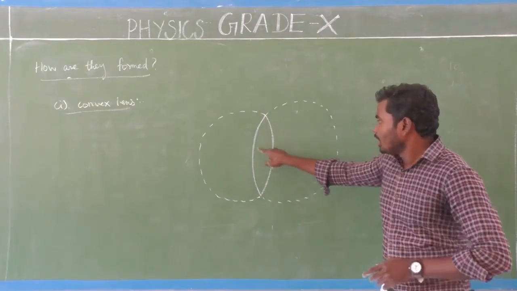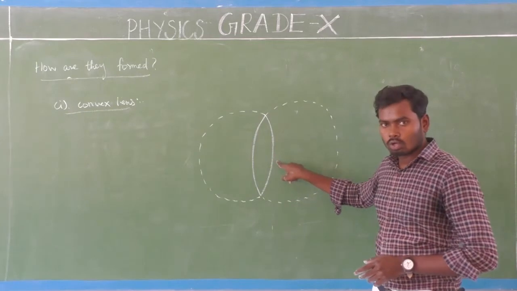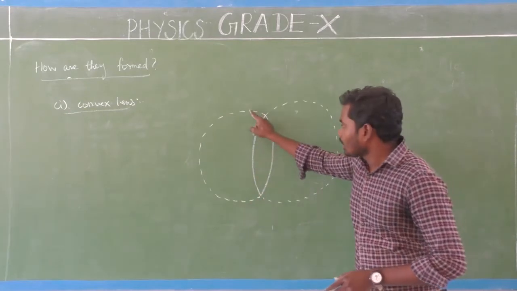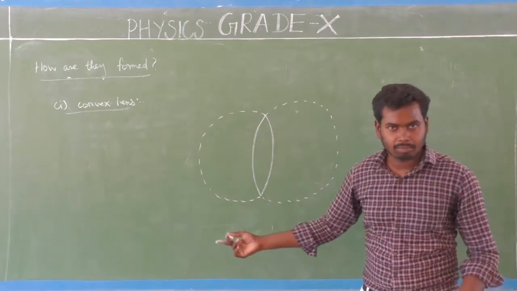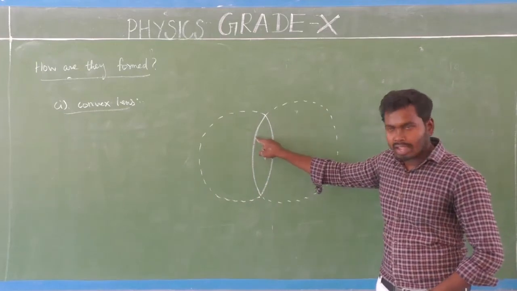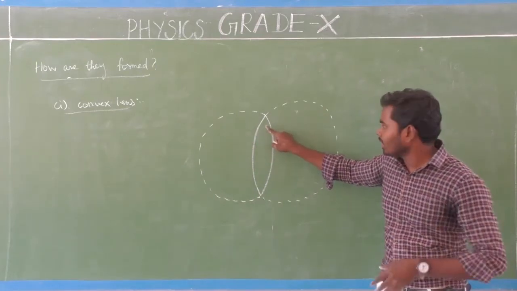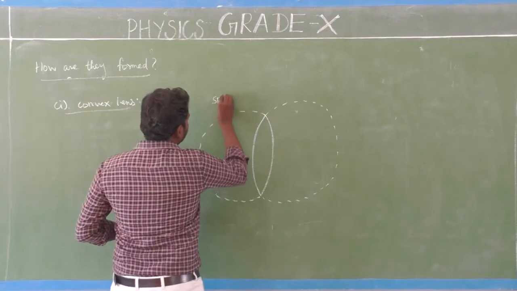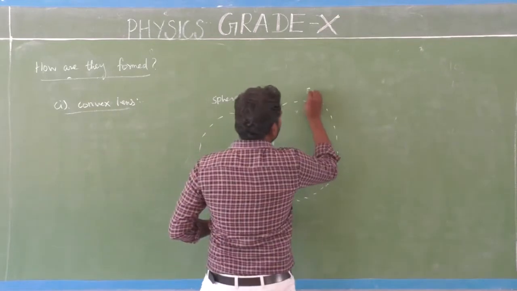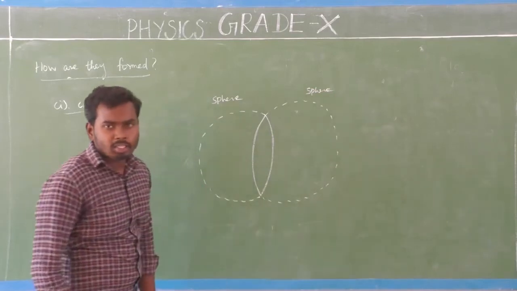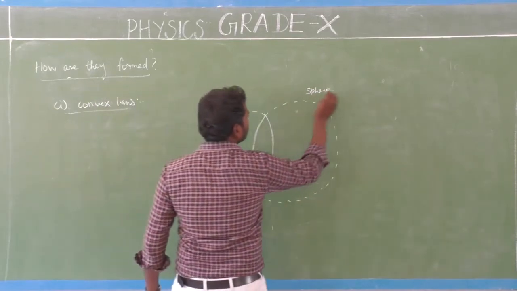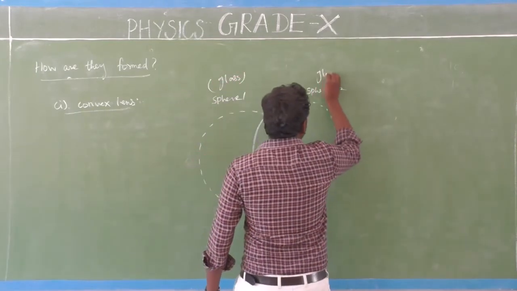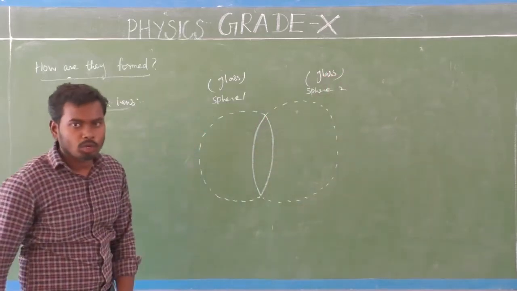So first take the convex lens. This is a convex lens. It has two surfaces. This is surface 1, this is surface 2. If I take this surface, I can make a sphere like that. That is an imaginary sphere. If I take this surface of the convex lens, I can make a sphere like that. So this is one sphere, and that is the other sphere. Both spheres are made up of what? Glass. This is sphere 1, this is sphere 2. Sphere 1 is made up of glass, and sphere 2 is also made up of glass.